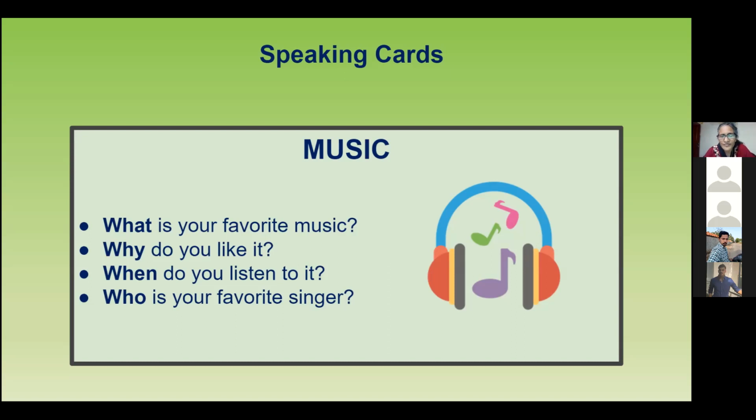My favorite music, the folk music. Pop music. Okay. Folk music. Oh, folk music. Very good. Okay, this folk music is in what language? Tamil. Okay, the folk music is in Tamil. Oh, very good. Okay, so why do you like this folk music?